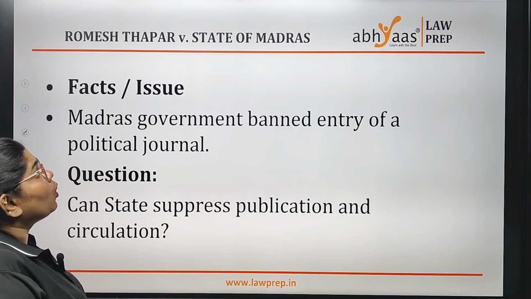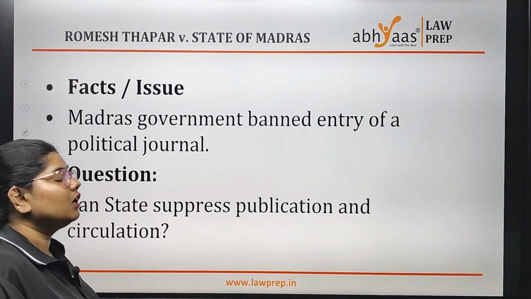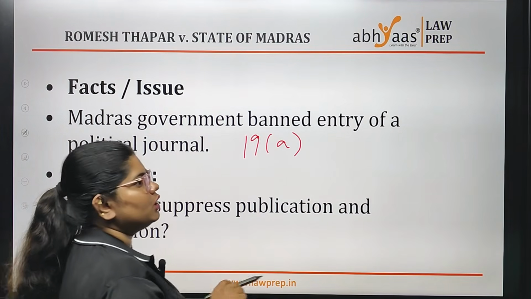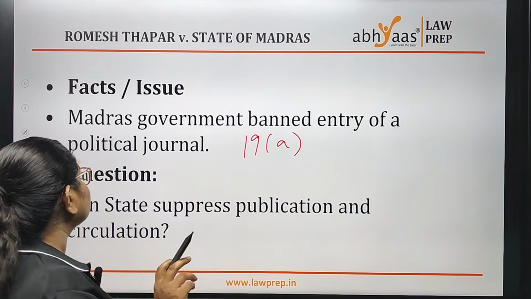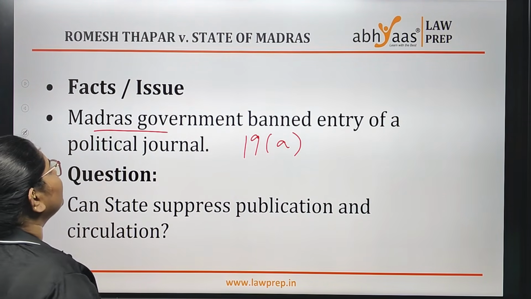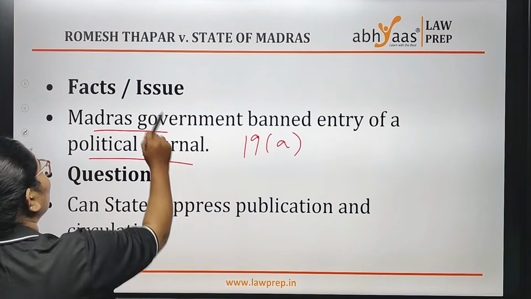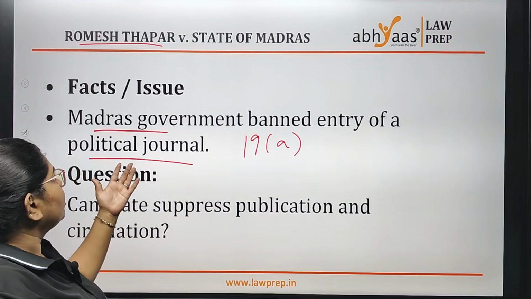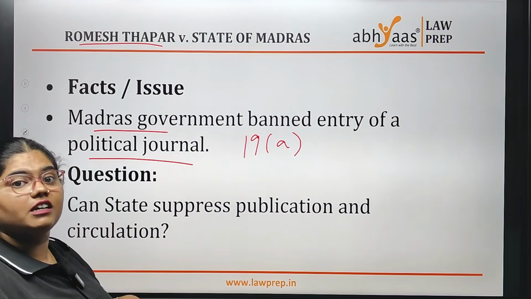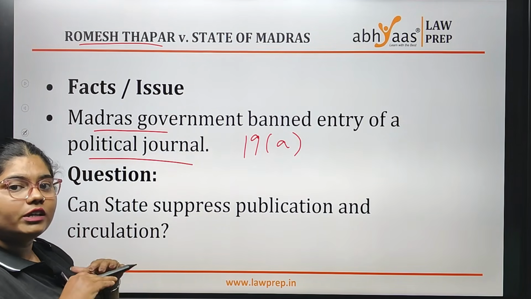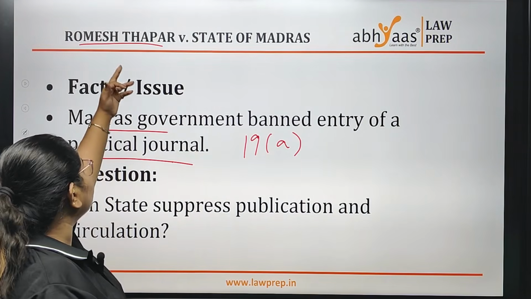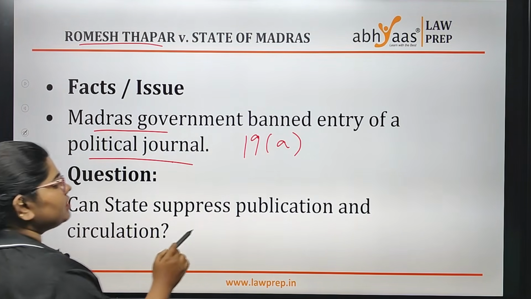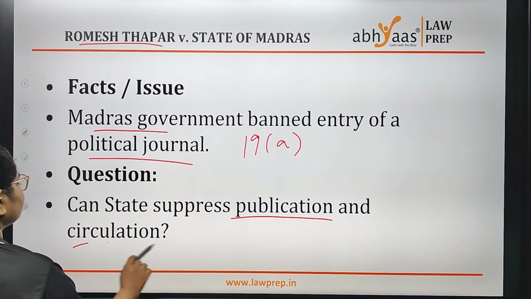Now coming to Romesh Thapar versus State of Madras, it is talking about Article 19(1)(a), freedom of speech, and publication as well. Here the Madras government said that the political journal of Romesh Thapar should not enter into Madras, and should not even circulate in Madras. So it was a total ban on this political journal. The question here was, can the state suppress publication and circulation?